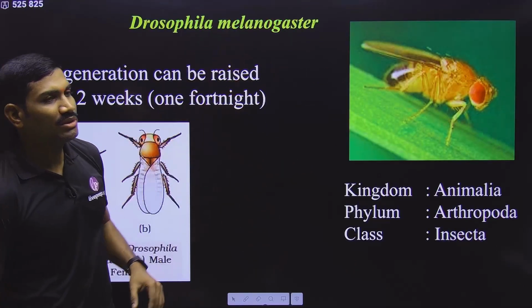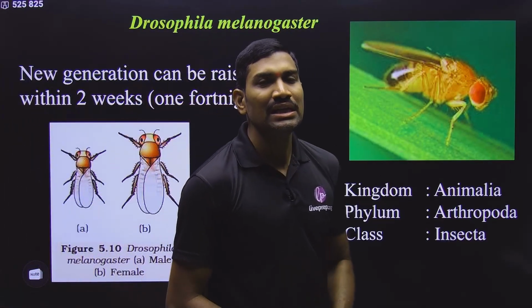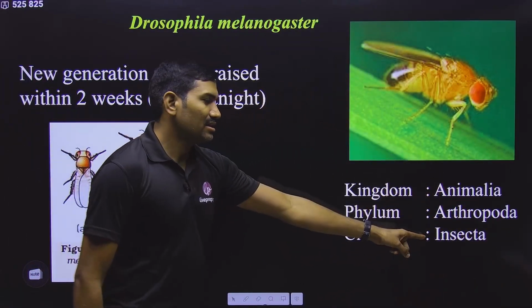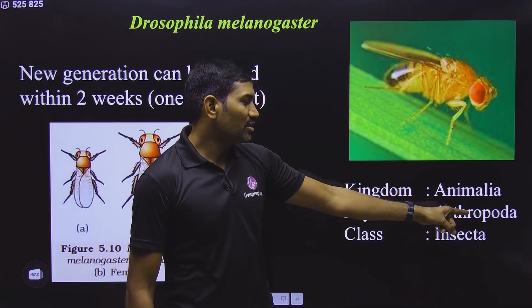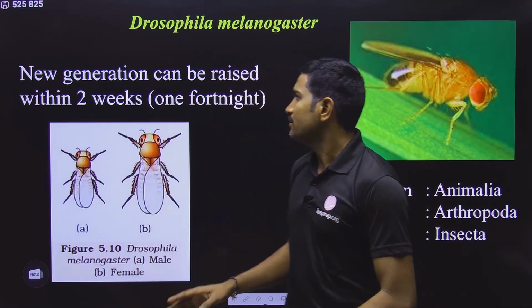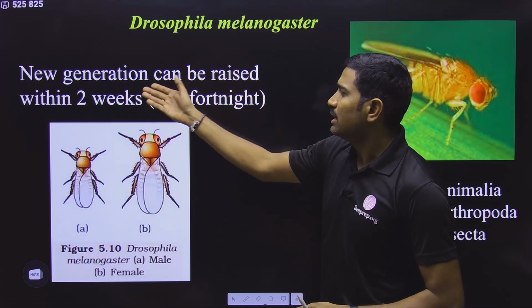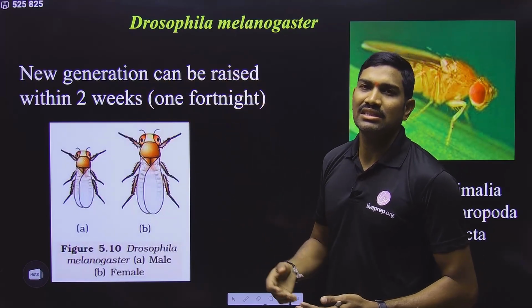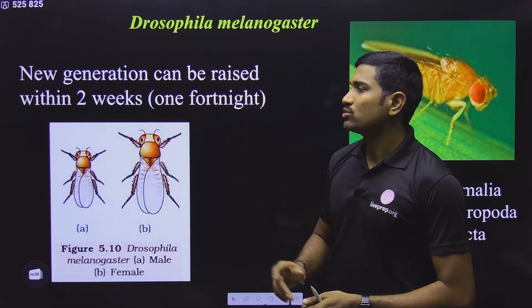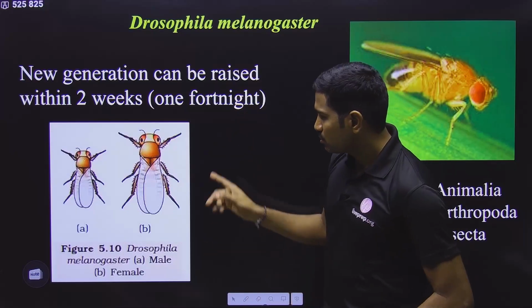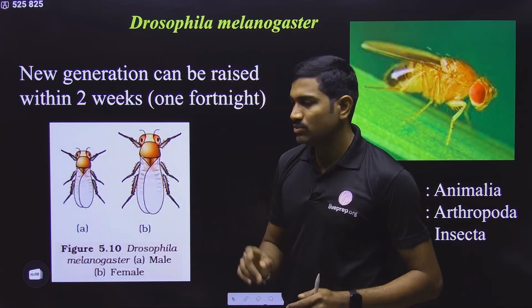He performed the experiments in Drosophila melanogaster. It is an insect belonging to phylum Arthropoda, kingdom Animalia. Clear? They have given some important properties of this organism, and it can generate the next generation within just 2 weeks. Two weeks means one fortnight, and if you see the NCERT diagram, please observe carefully.